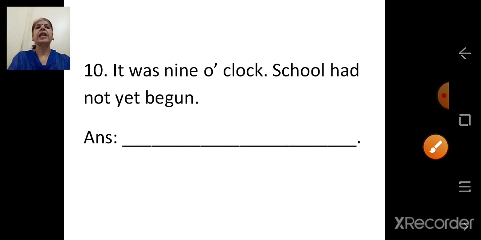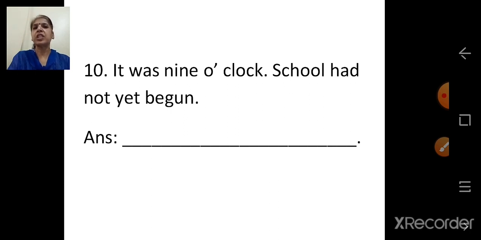Next, it was 9 o'clock. School had not yet begun. So this you have to do on your own, like a self-study. We have to join the sentences using although. So the answer is, although it was 9 o'clock, school had not yet begun.